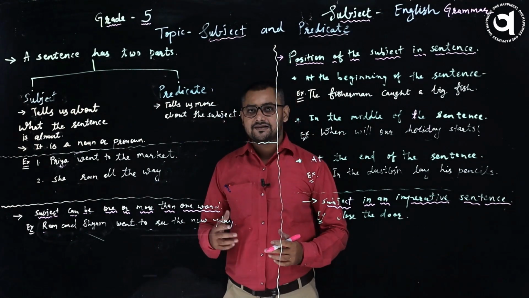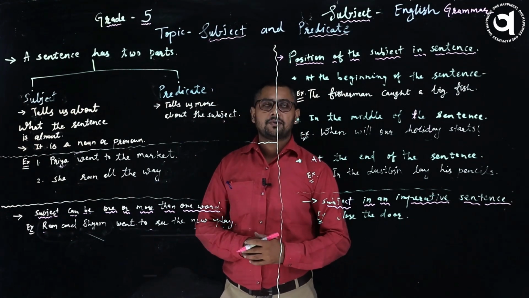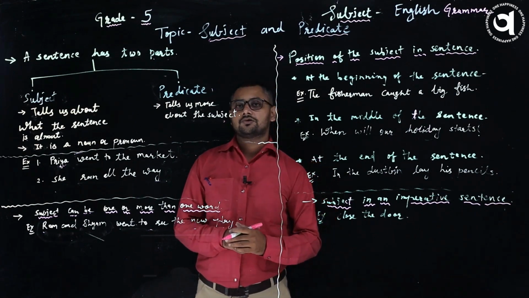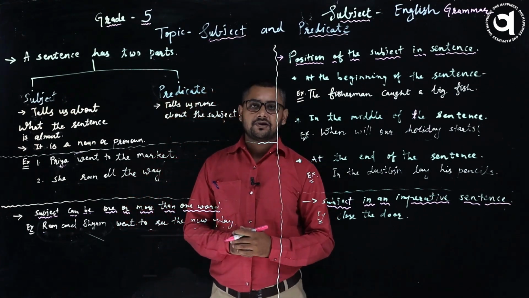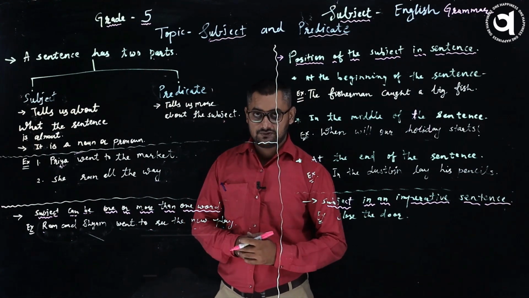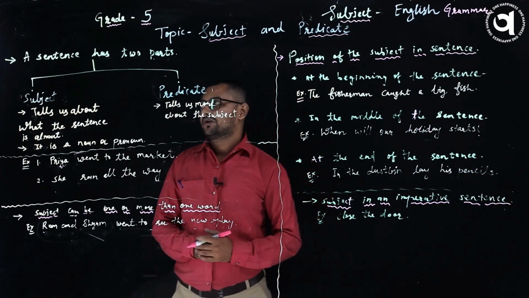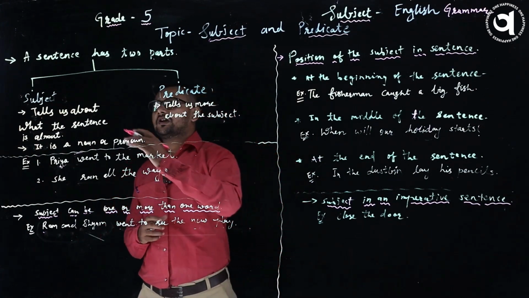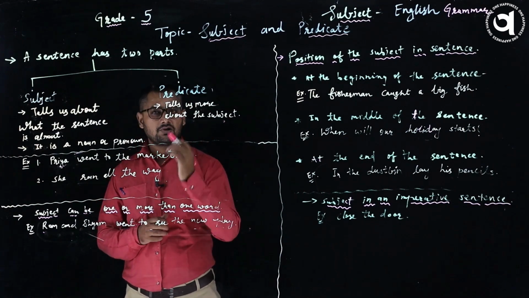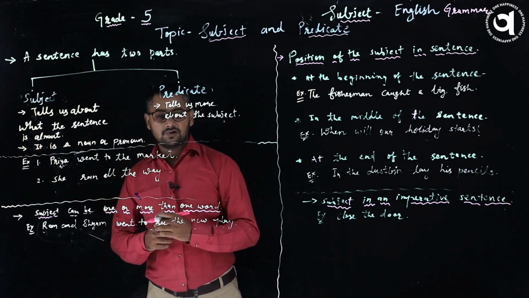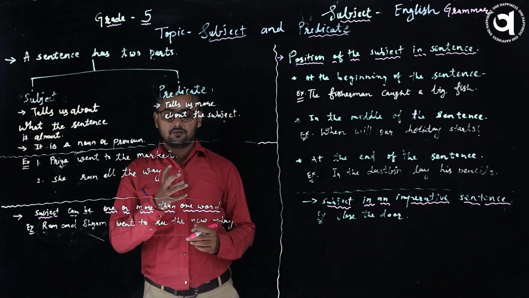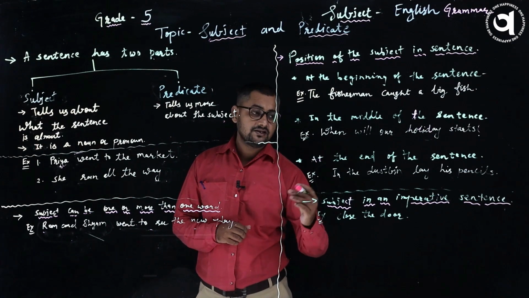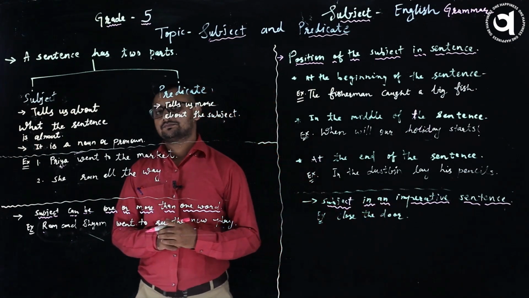So in the last classes we have studied a little bit about subject and predicate. Even in the next class also we are going to study the same topic, subject and predicate, with some more extra information. Let's begin. So in this class you will have information about how a sentence has two parts, some basic information, how it can be used, like subject is one or more than one word, then position of the subject, and finally subject in an imperative sentence.